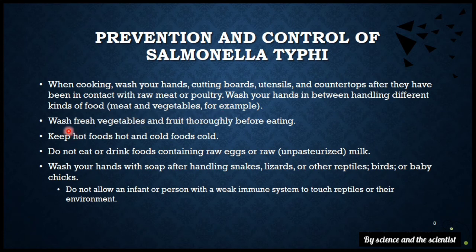For example, wash fresh vegetables and fruit thoroughly before eating. Keep hot foods hot and cold food cold. Do not eat or drink food containing raw eggs or raw unpasteurized milk. Wash your hands with soap after handling snakes, lizards or other reptiles, birds, or baby chicks. Do not allow an infant or person with a weak immune system to touch reptiles or their environment.